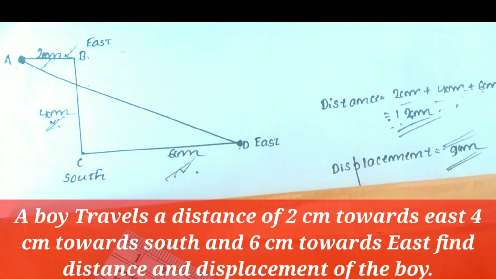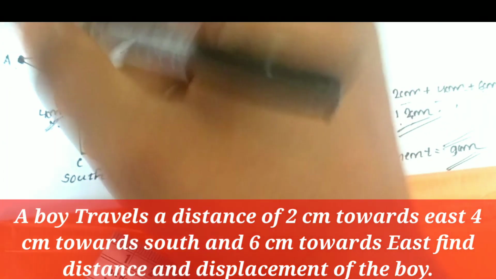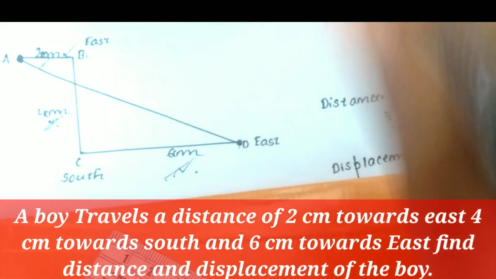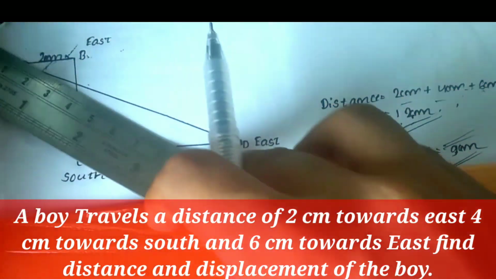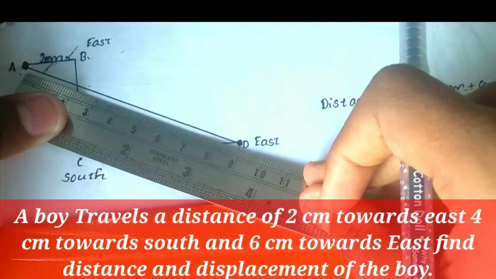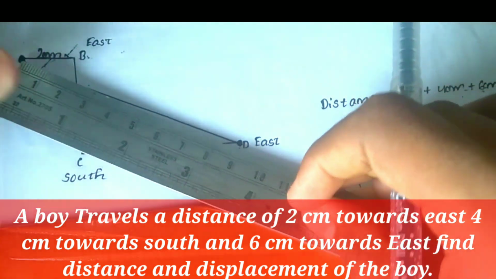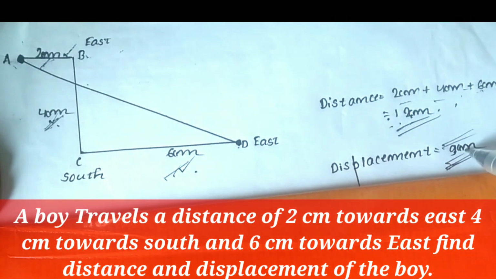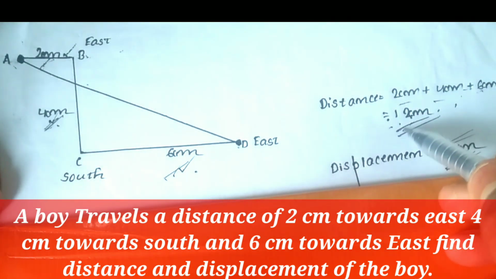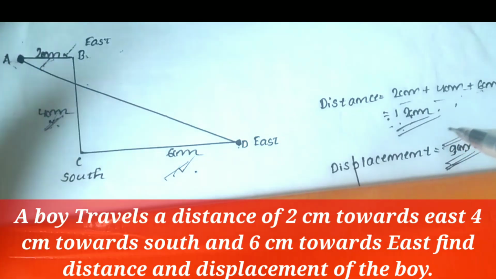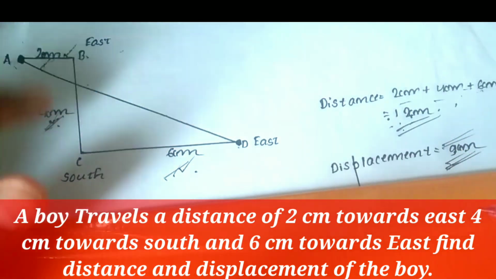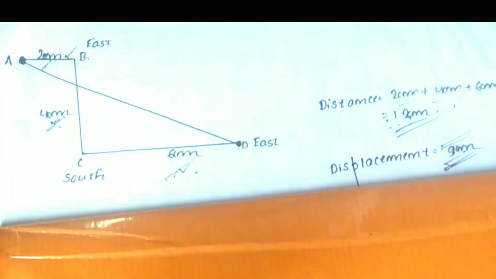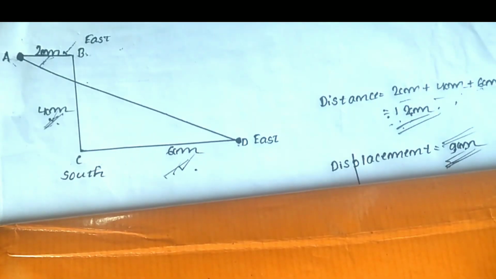Now in case of displacement, what to do? You do nothing but take 2 points, the starting point and the ending point, and join them by a scale. And when you join them by a scale in this particular diagram, I found it to be 9 centimeters. And see, 9 centimeters is less than the distance. Hence, displacement is the shortest path between A and B. So, this was all about distance and displacement.